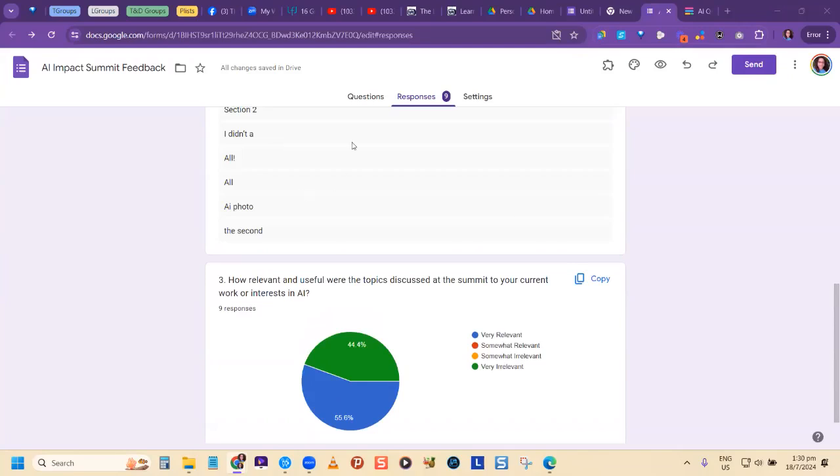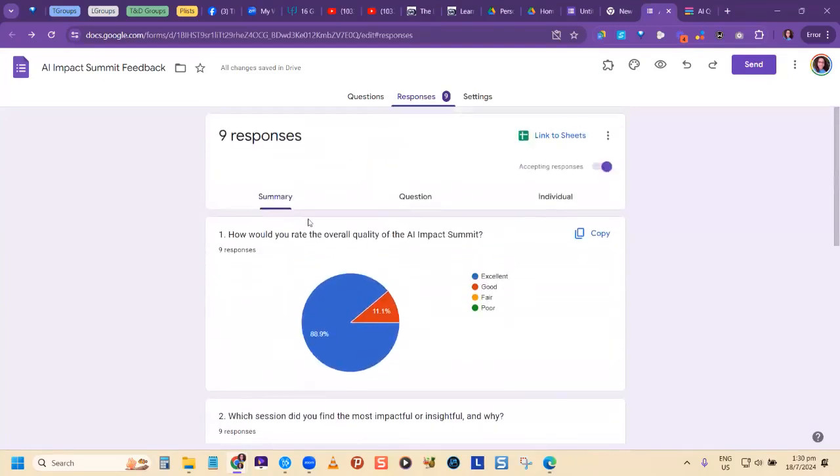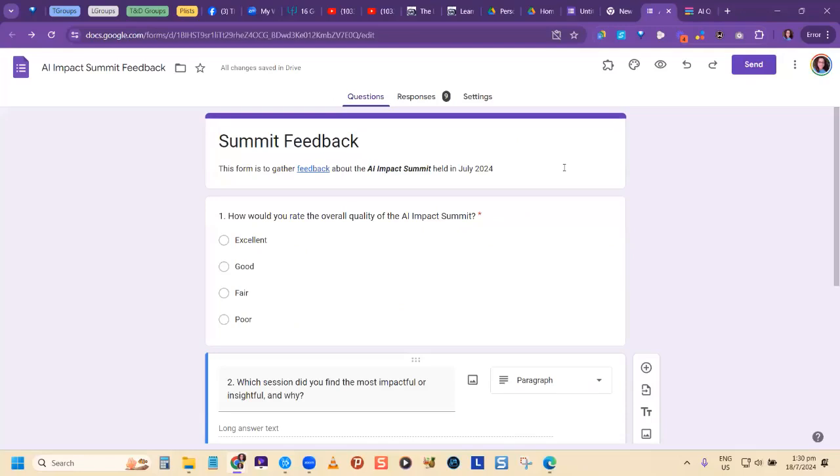So let me show you. Now, if I'm going to make adjustments to this form while you're working on it, it may act wonky, so I'm going to ask you to stop the feedback in the meantime. So thank you. 9 responses is good. I can work with the 9 responses. So to get back to your questions, to make adjustments, you just go back to questions.